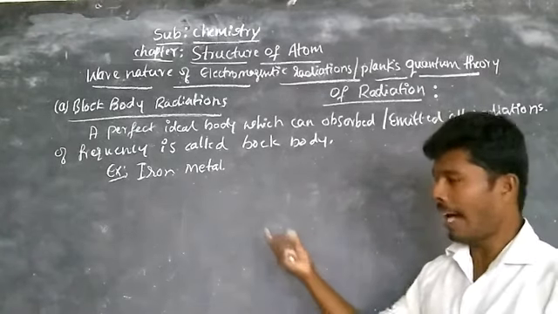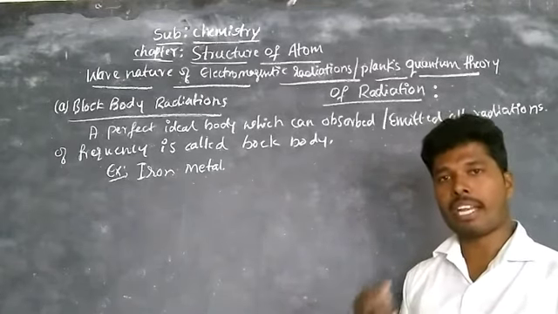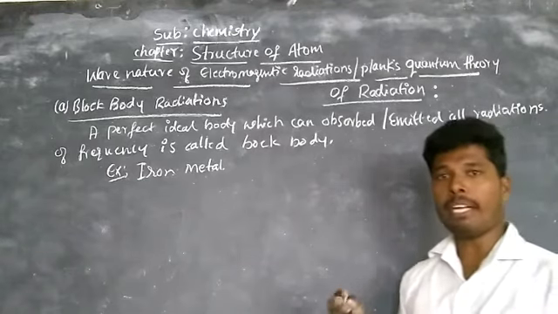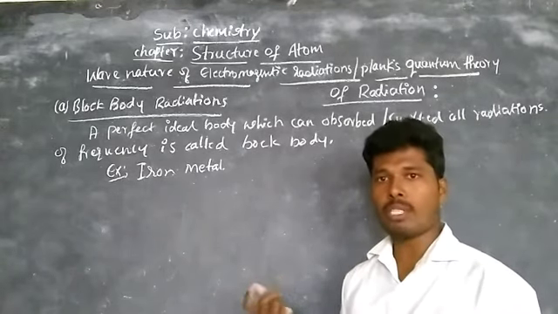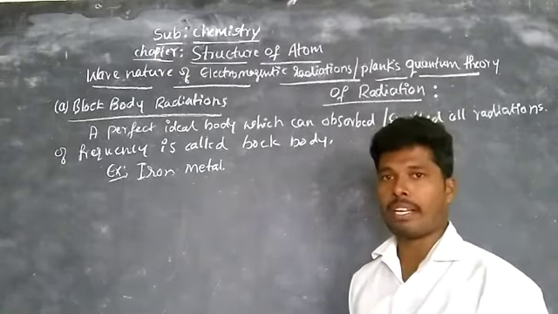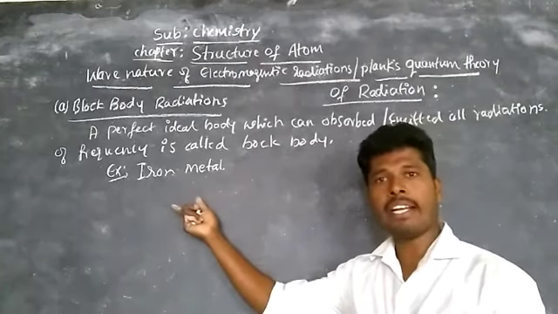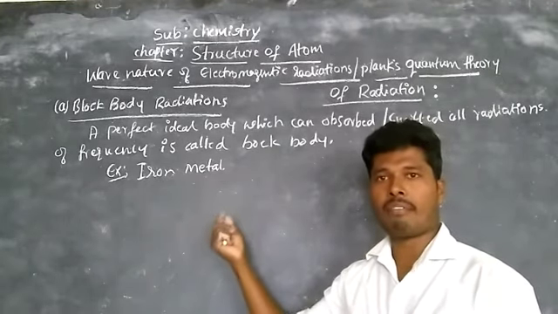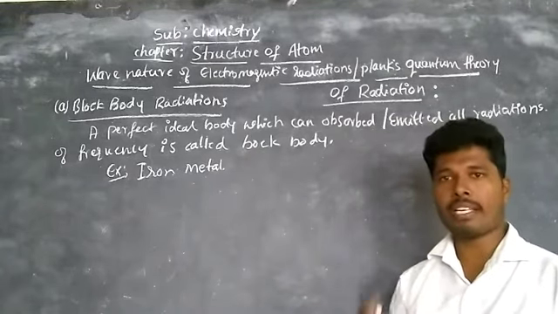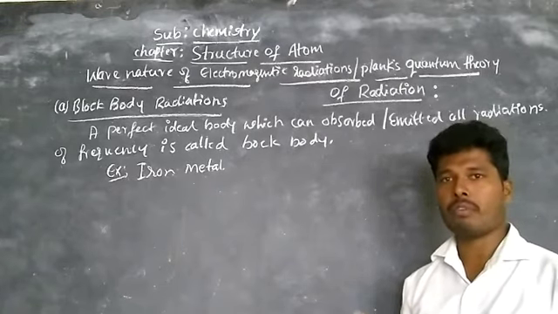It means the iron rod absorbs all heat radiations and emits the respective range of wavelength radiations, which we call black body radiations. These radiations have a definite frequency and wavelength.